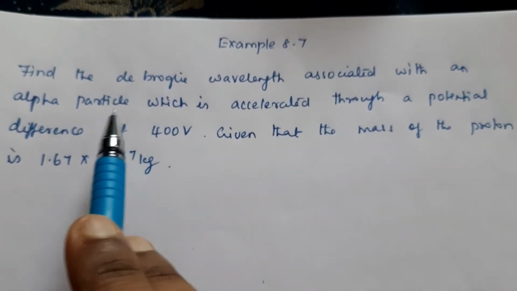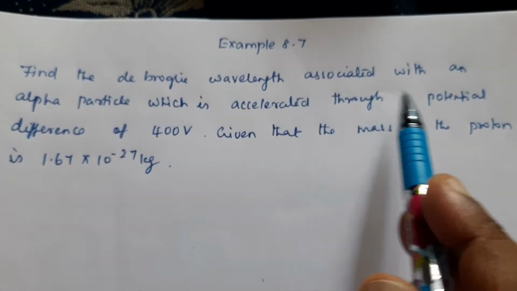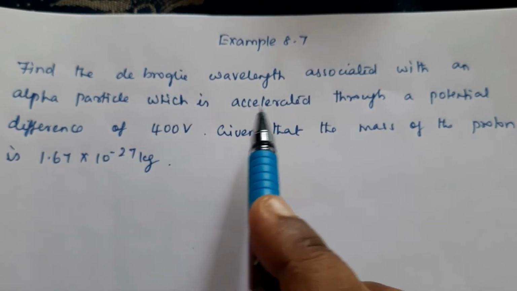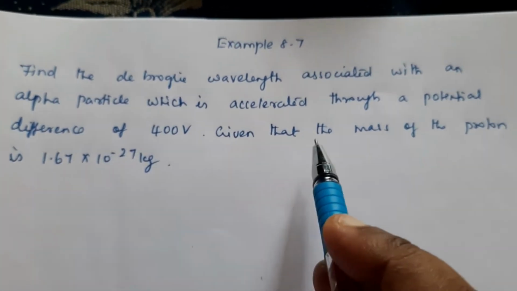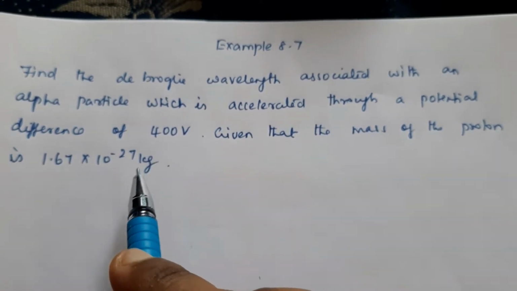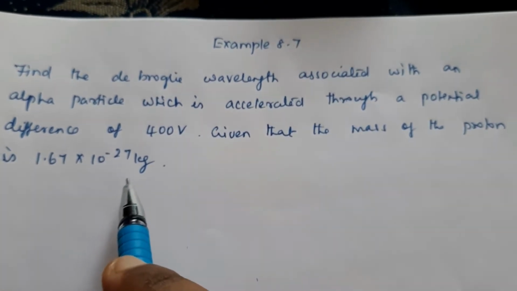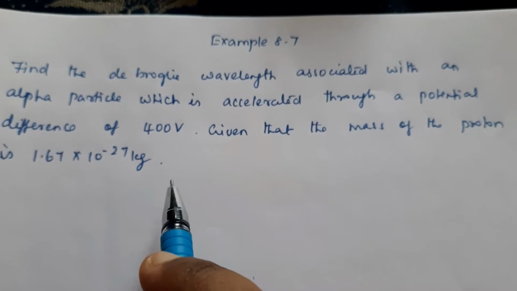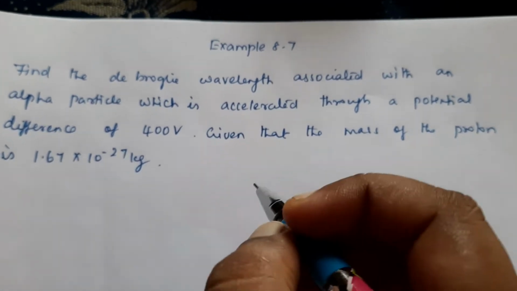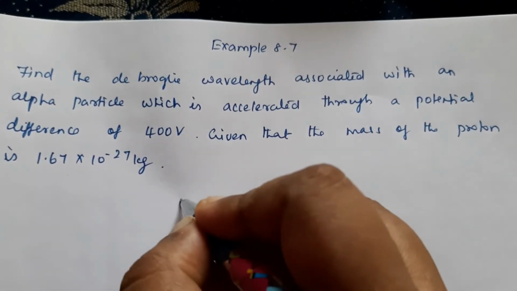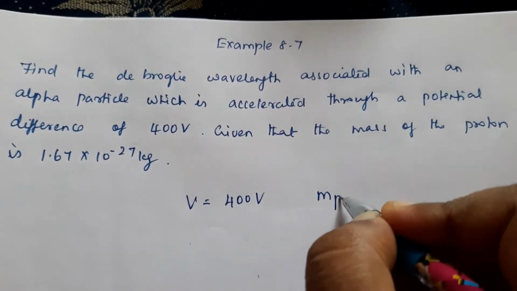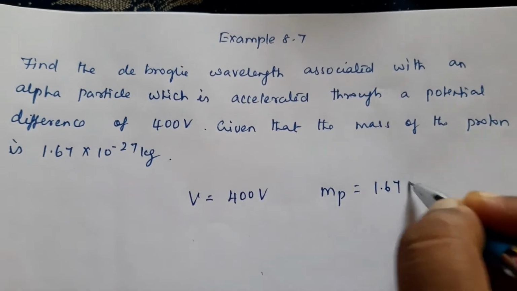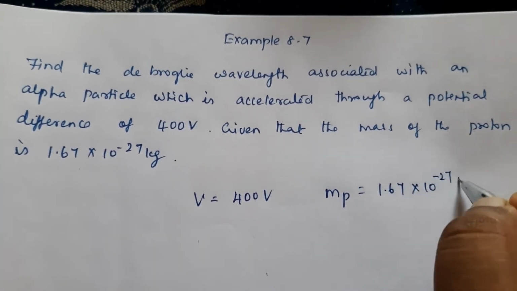Example 8.7. Find the de Broglie wavelength associated with an alpha particle which is accelerated through a potential difference of 400 volt. Given that the mass of the proton is 1.67 into 10 raised to minus 27 kg. What is given here is the potential difference, that is the value of V is 400 volt, and the mass of proton is 1.67 into 10 raised to minus 27 kilogram.